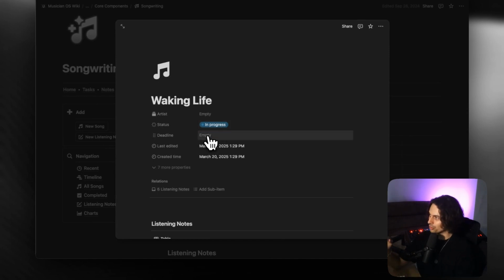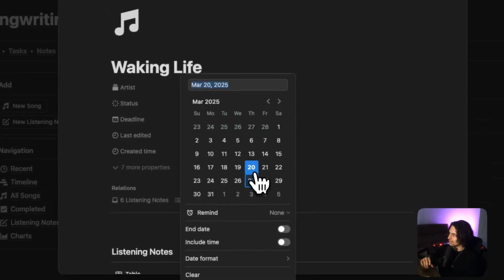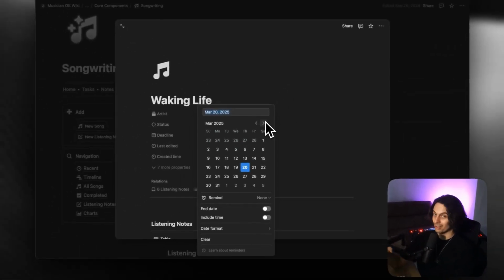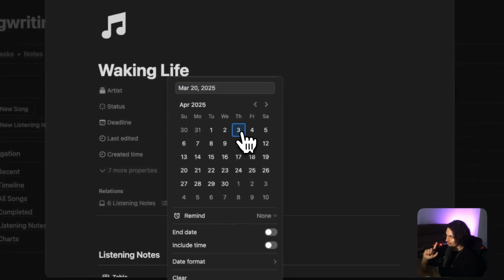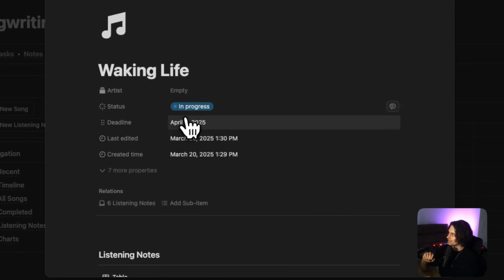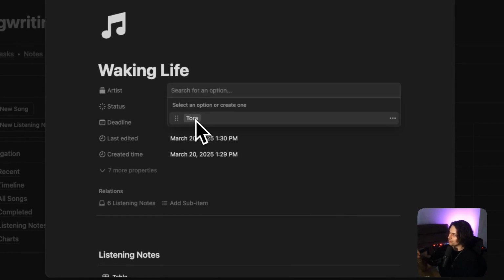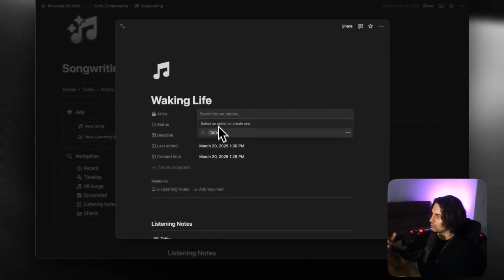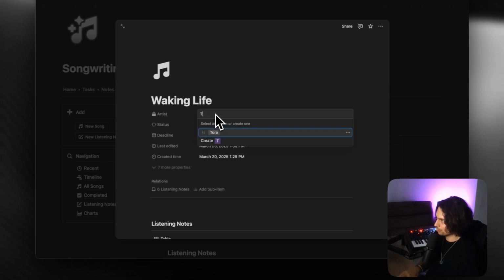And what I'm going to do is actually set a deadline. You're not going to let it just go on and on and on. Now, I've been setting myself some very outrageous deadlines because I want to get faster at making music. So I'm going to say that, hey, in 2 weeks' time, this song needs to be done. And I set this deadline, and I can also link it to an artist, which is, say, Tora, or if I want to create a new one, I just put my name here.